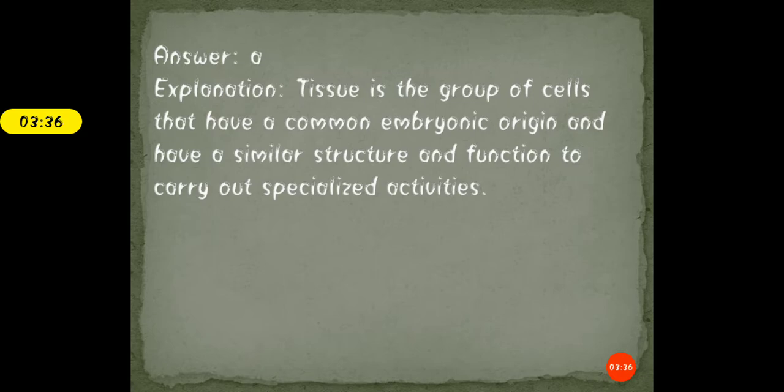Now students, many of you will get confused: ma'am, what is embryonic origin?